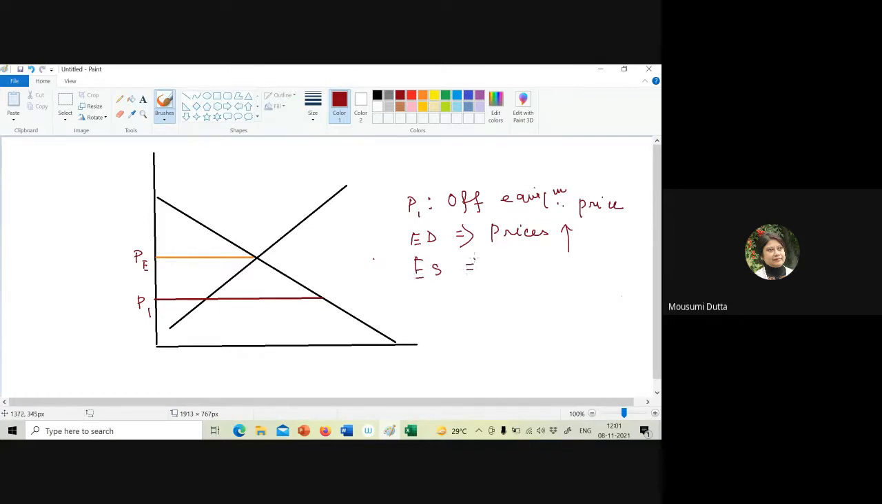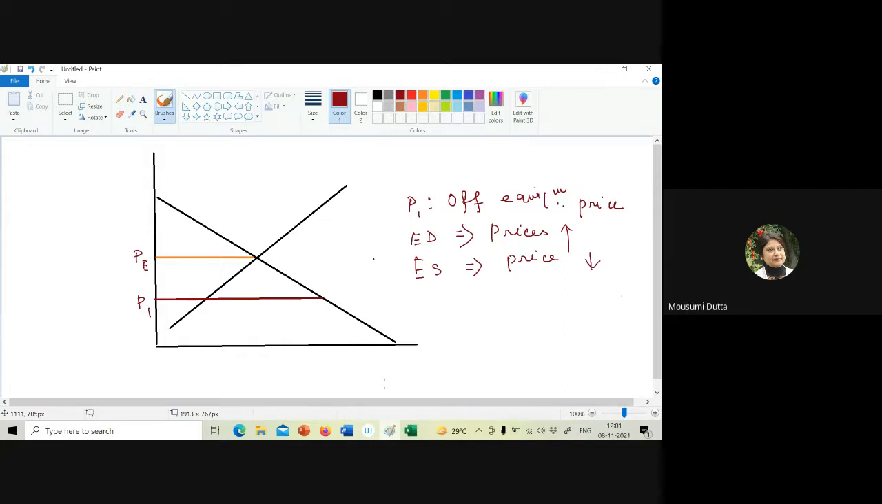and excess supply indicates price will fall. So this will always happen. If there is an excess demand, price will go up. If there is an excess supply, price will go down. And if there is an excess demand, price goes up, and that in turn reduces excess demand. Okay. In that case, we are moving towards the equilibrium.